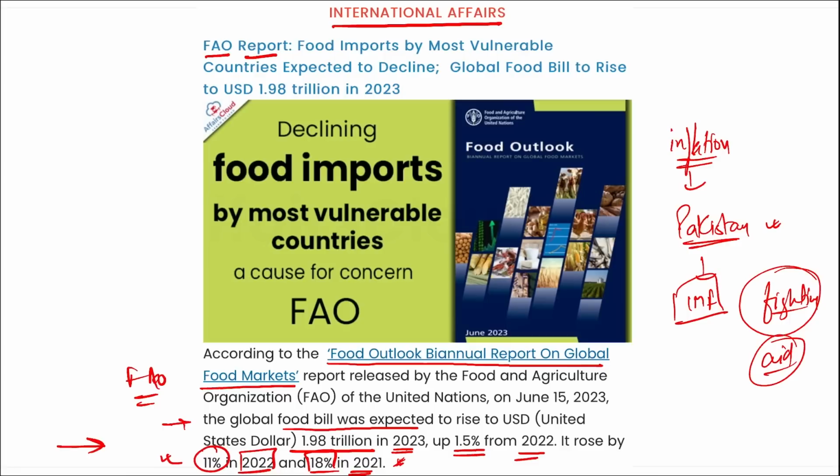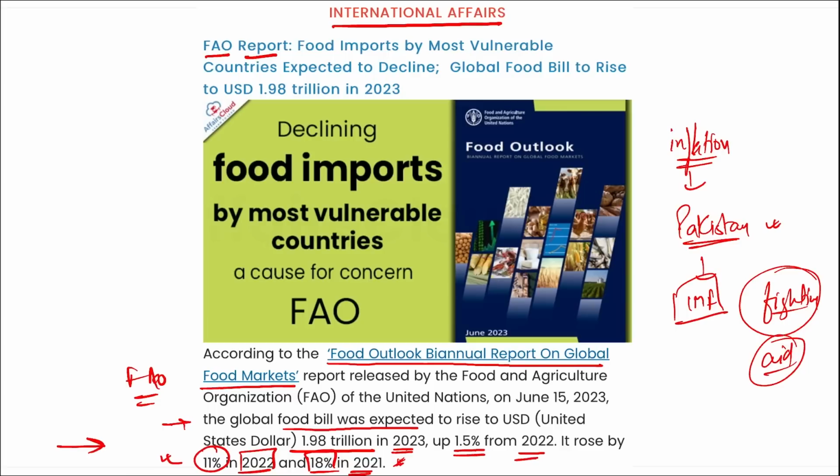Similarly, this is the reason this report suggested that as the inflation keeps rising, the poorer countries will get poorer, right? So the food bill will increase, right? And if the salary of people is increasing, we are seeing inflation, then definitely the food price will increase further drastically. And there are a lot of people around the world who are not even getting one proper meal a day, correct? Let alone living a lavish lifestyle like rich people. That is a different scenario, but the basic necessity of food is also not being provided to people, correct?